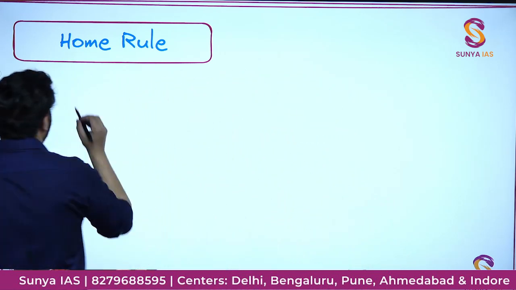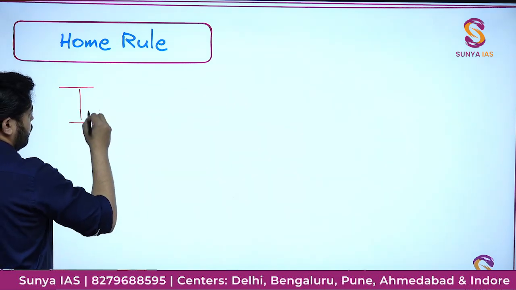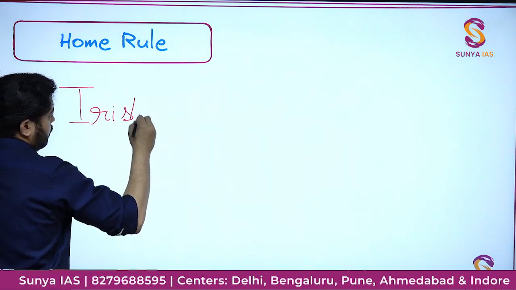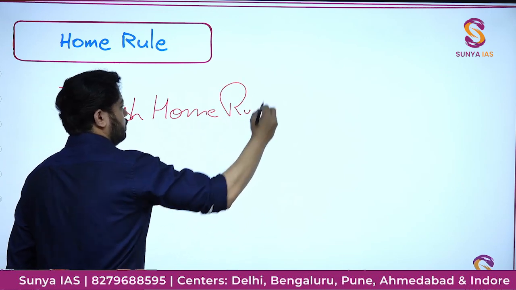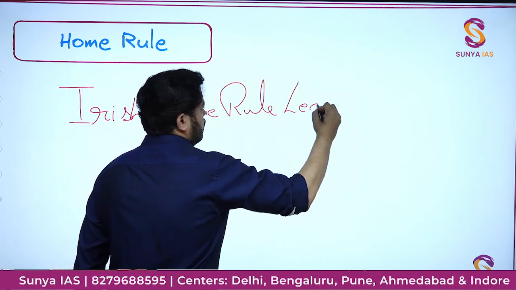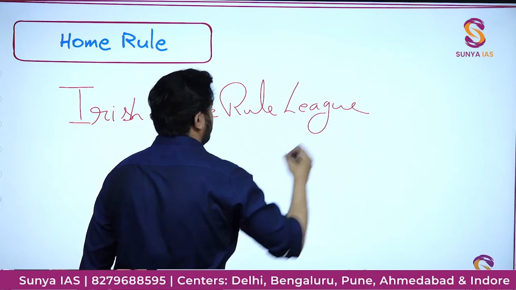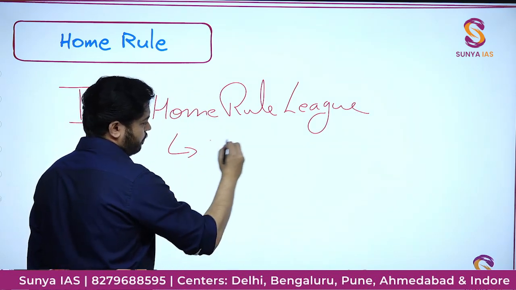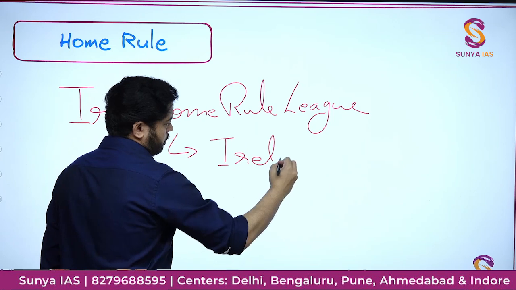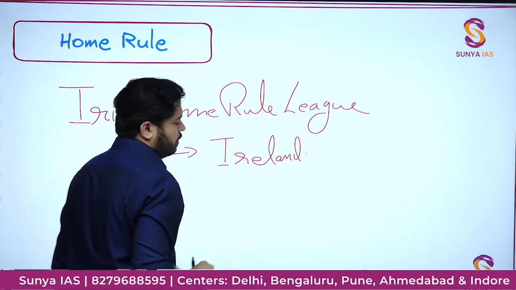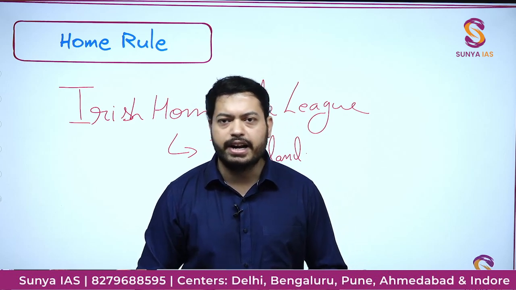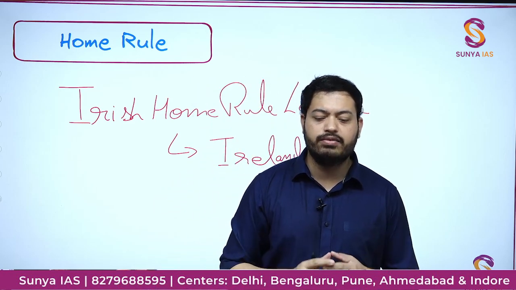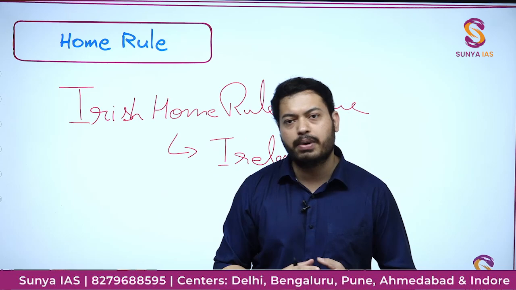There was an Irish Home Rule League. Now it's Irish, so where will it be? It will be in Ireland. And the leader or the person who came with the idea of home rule in Ireland first was C.S. Parnell.